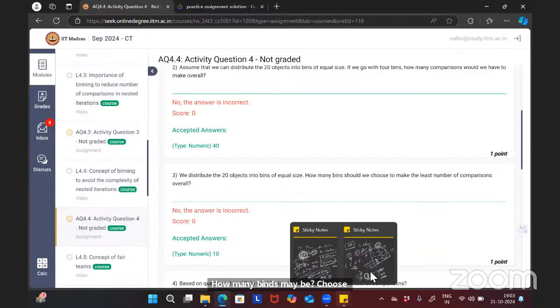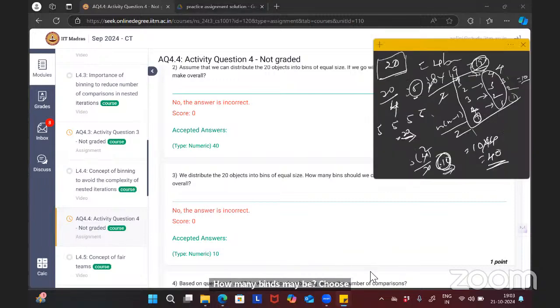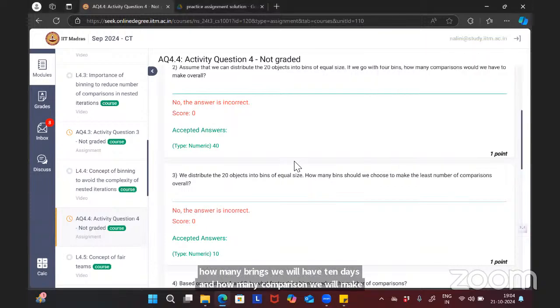We can just bin two objects together, which needs only one comparison. Then we will have 10 bins, and we make only one comparison in each bin. That is 10 comparisons, the least number of comparisons we can make. So 10.